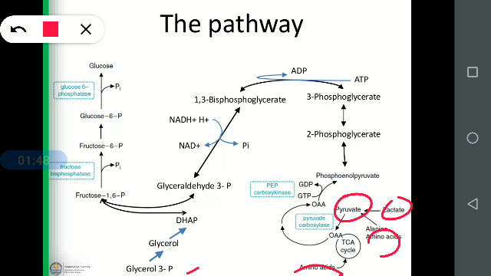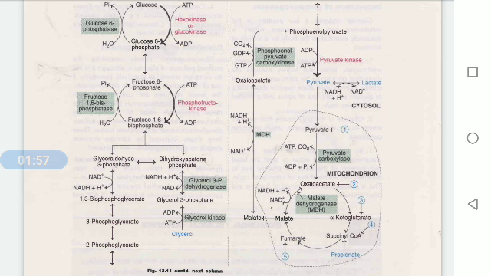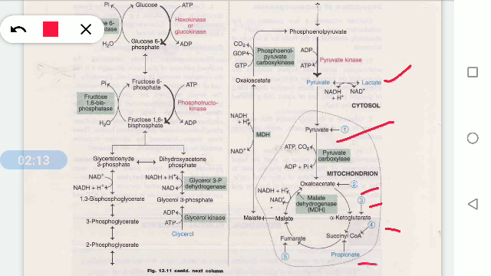So finally, whatever substrates we are discussing, we have discussed that the substrates are glycerol, pyruvate, lactate, glycogenic amino acids.